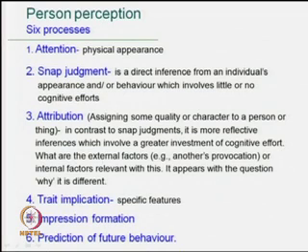What are the external factors? As for example, another's provocation or internal factors relevant with this. It appears with the question why it is different. The trait implication, that is the specific features, impression formation and prediction of future behavior or to attain next level.